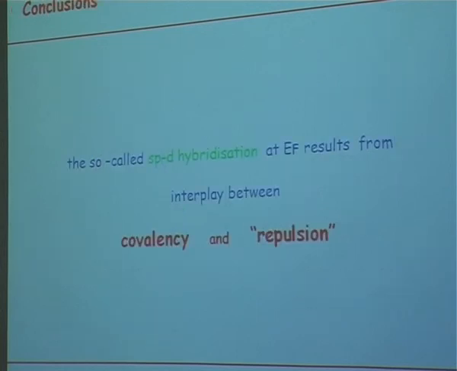In any case, this shows that the electronic structure in these compounds is sensitive not only to the close neighbors, which is always supposed, but also to long-distance neighbors. All the atoms, whatever the number is, contribute to the density of states, to the fact that this SPD hybridization exists.